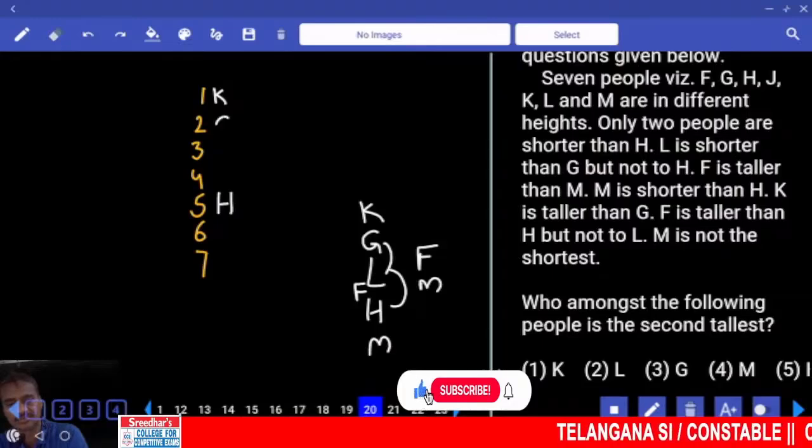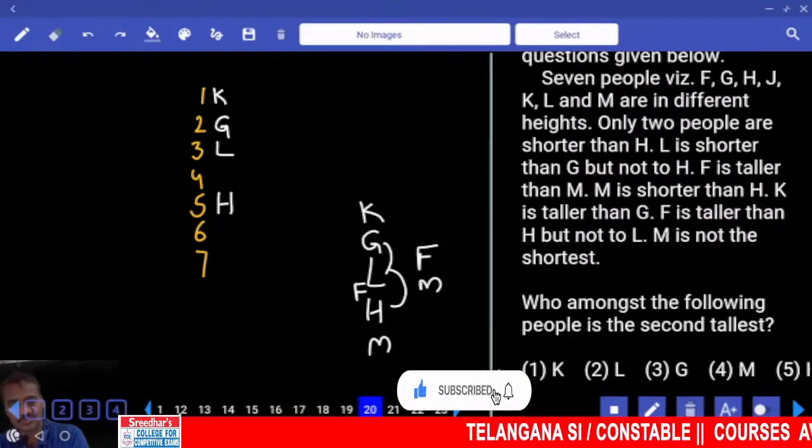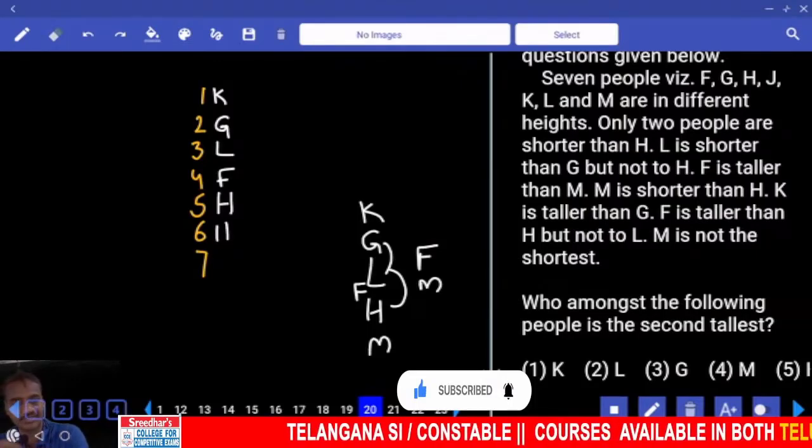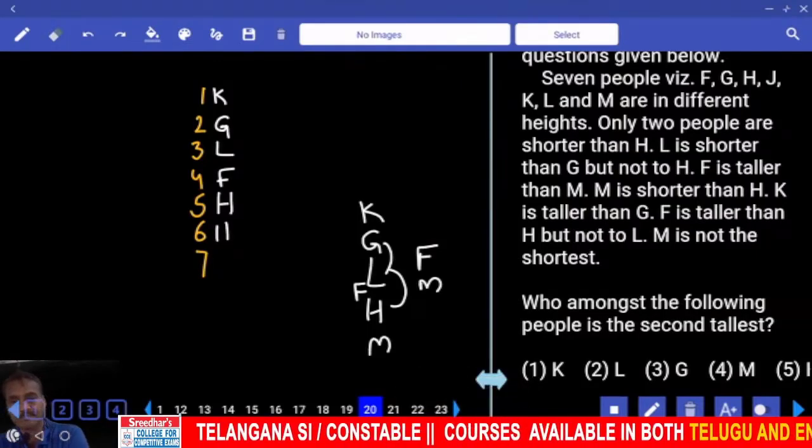K. Next one is G. L. Next to L is what? F. And next to F is H. And H is already there. And next one M.